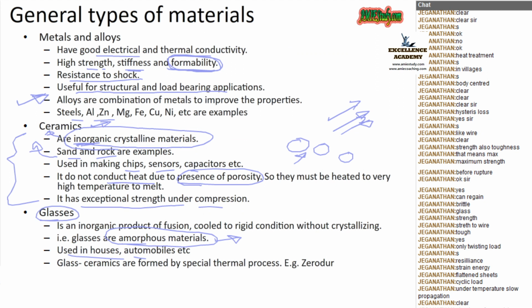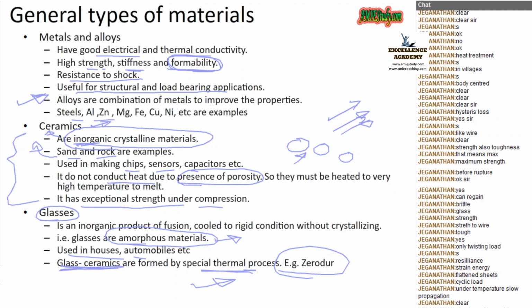It is used in homes, automobiles, etc. And nowadays glass plus ceramics, we can see in party halls and floorings, where glass is over the ceramic tile. That is called glass ceramics, formed by a special thermal process. An example is Zerodur. So these are some of the materials.